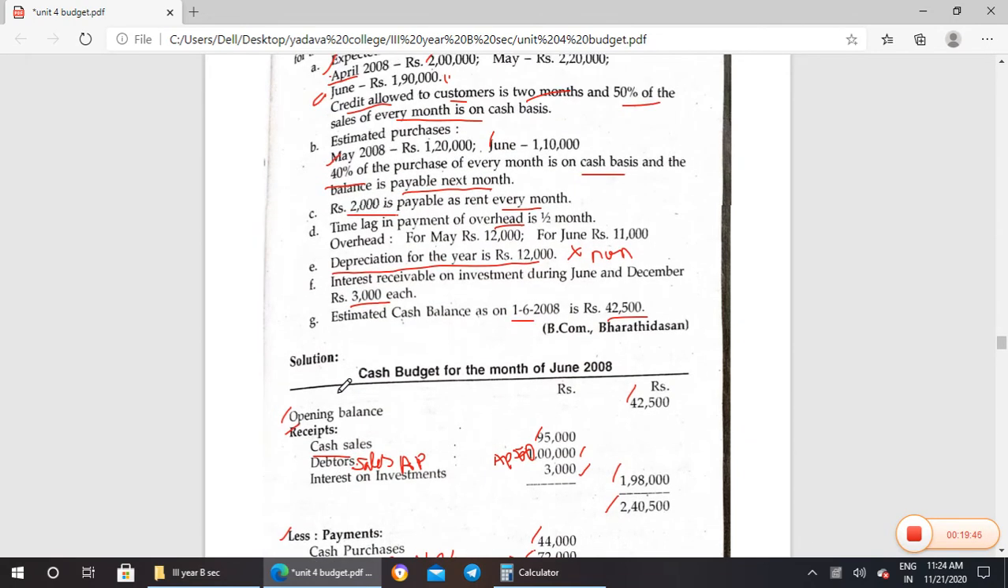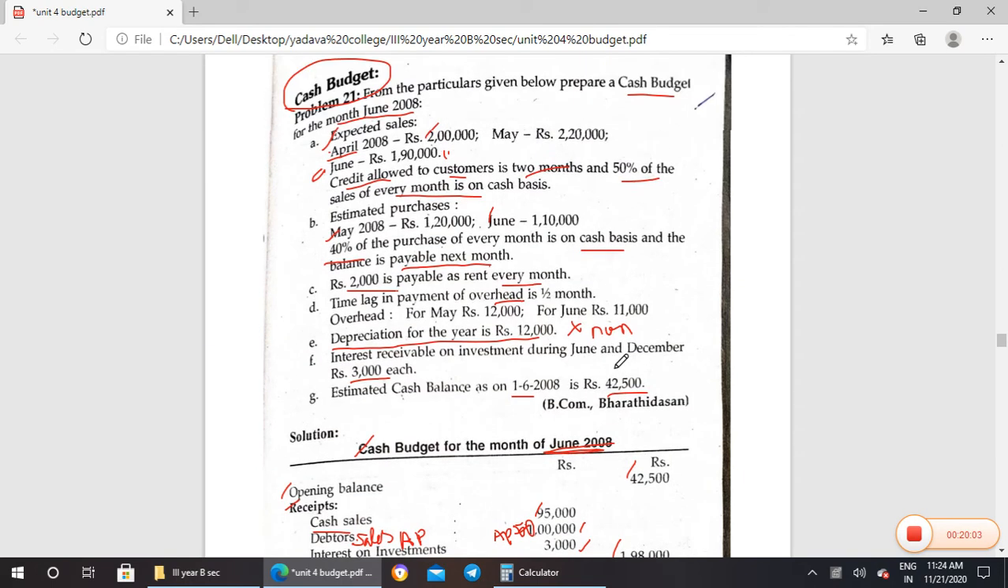So whenever we are talking about all these things, month allowance, we have to be very careful. How many months they have given, how much we have to take. So each and every point is very, very important for cash budget. They asked to prepare only for June 2008. Again, I will repeat it.